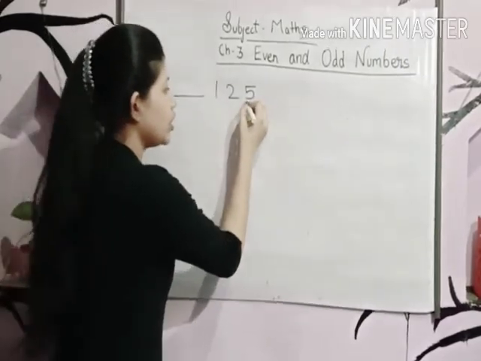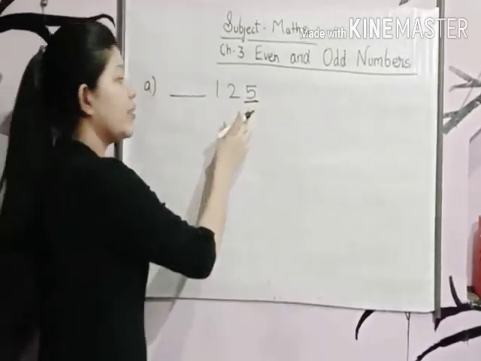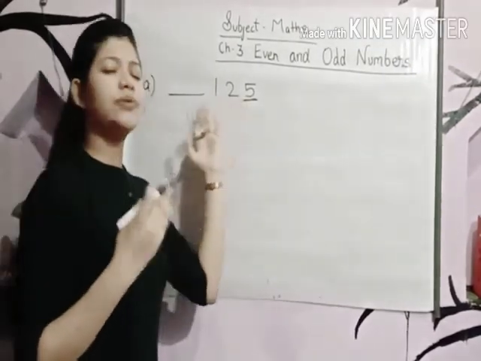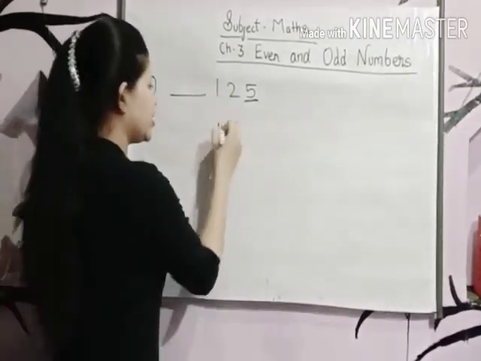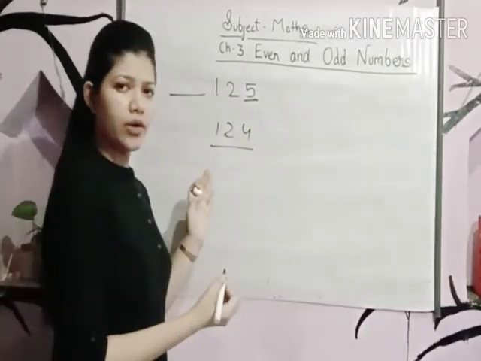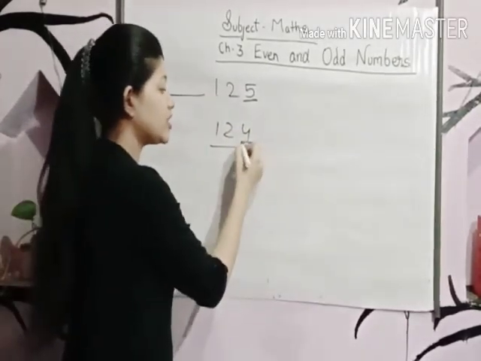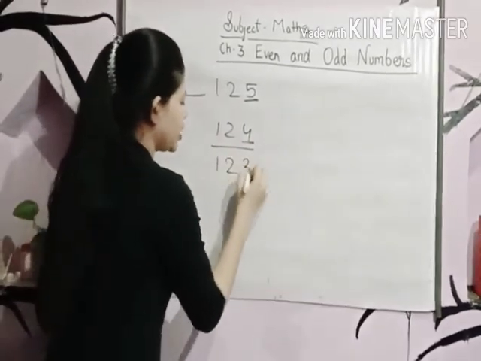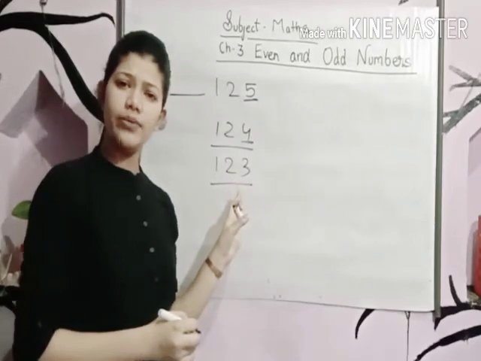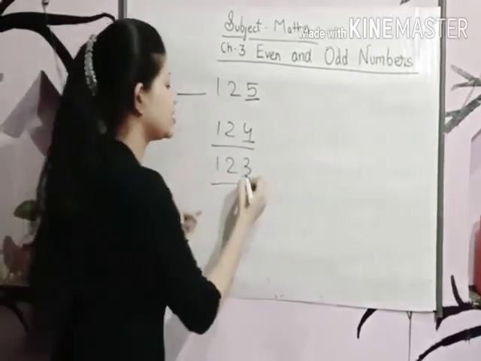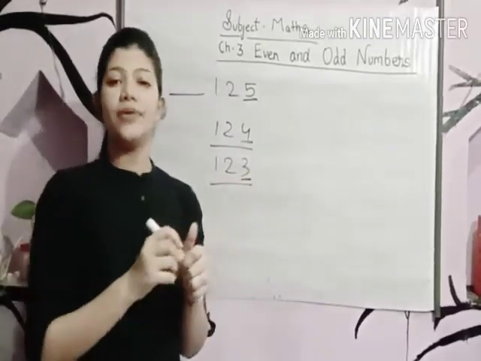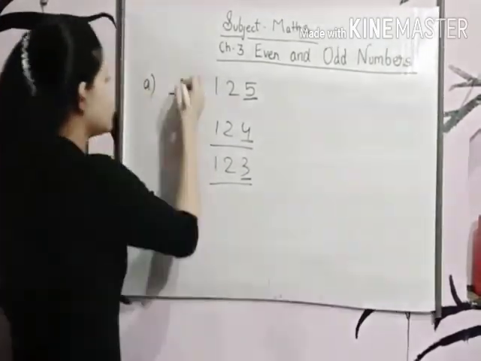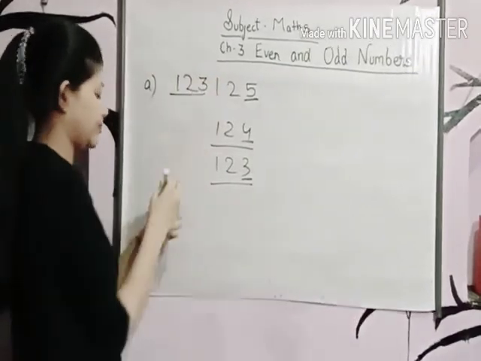We have to look at the last digit, 5. What comes before 125? 124. Is it an odd number? No. Why? Because numbers which end with 4 are even numbers. Let's come one step back. 123. Is this an odd number? Yes. Why? Because this number is ending with 3, and a number which ends with 3 is an odd number. So we will write 123.